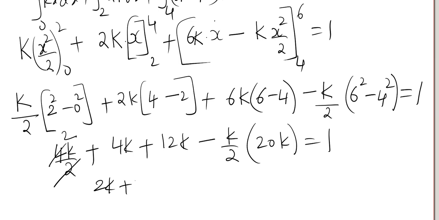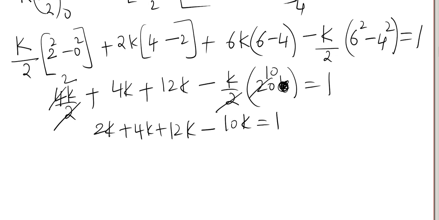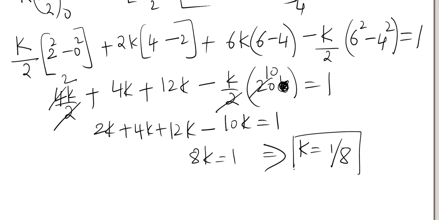So we get 2k plus 4k plus 12k minus 10k equals 1. 2 plus 4 is 6, 6 plus 12 is 18, 18 minus 10 is 8k. 8k is equal to 1, so k is equal to 1 by 8. So that's your value here.